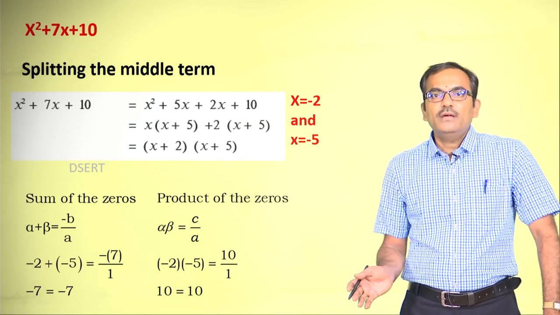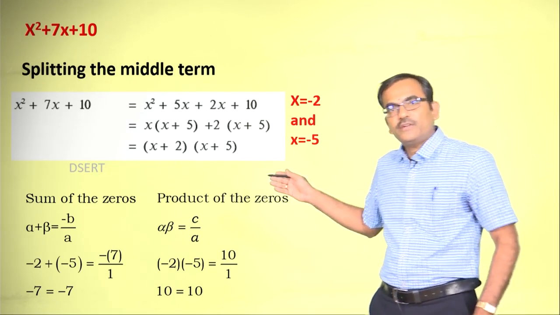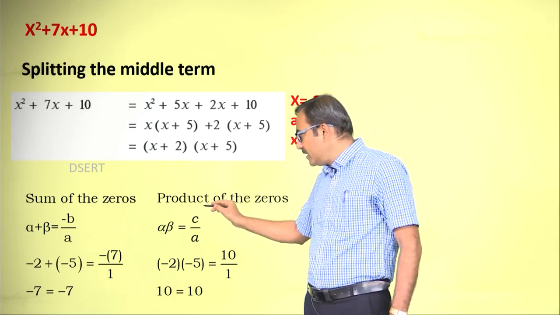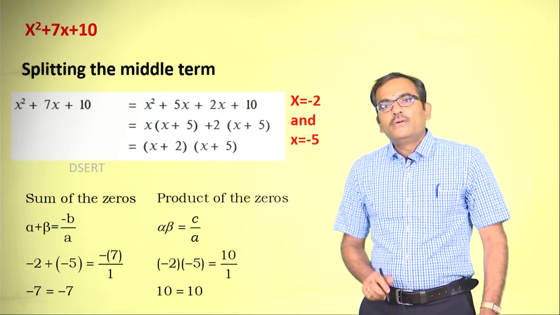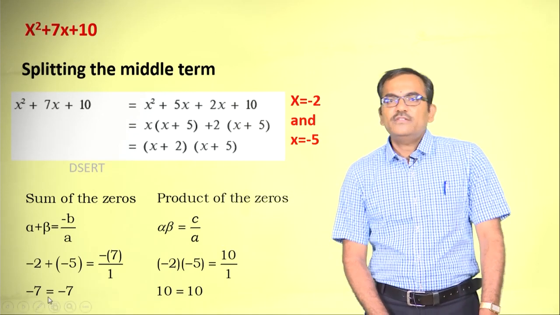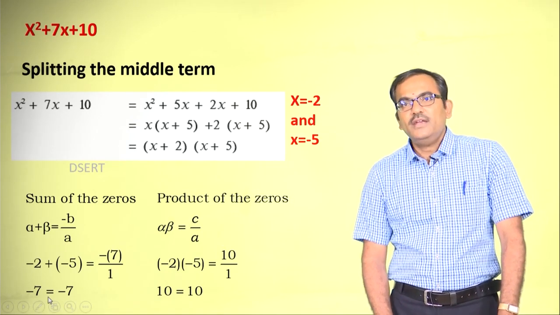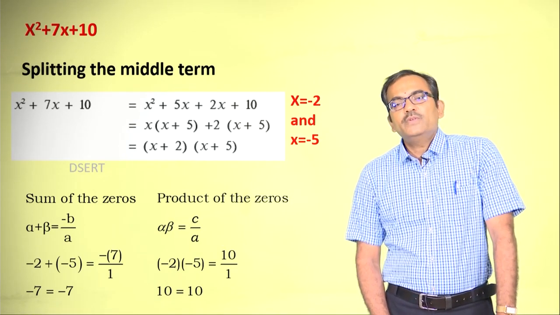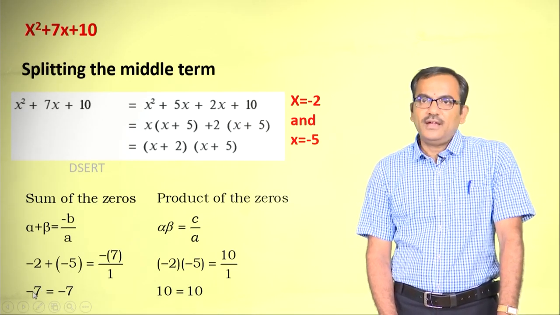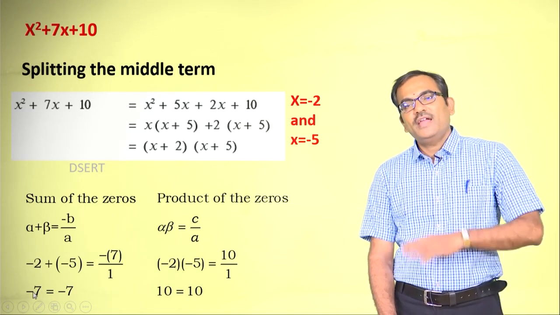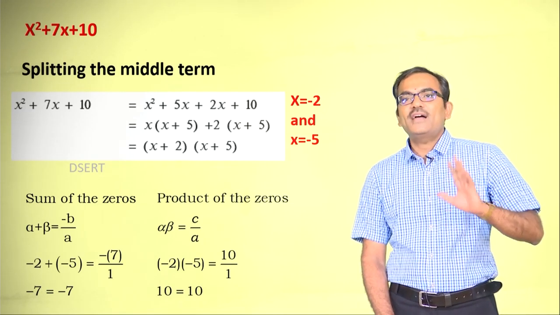In the same way, let us do it for the product of zeros also, which you can see is alpha beta is equal to c by a, right, and this also we are getting as 10 is equal to 10, which indicates that the formula is exact and it holds good for any quadratic polynomial as the case may be.